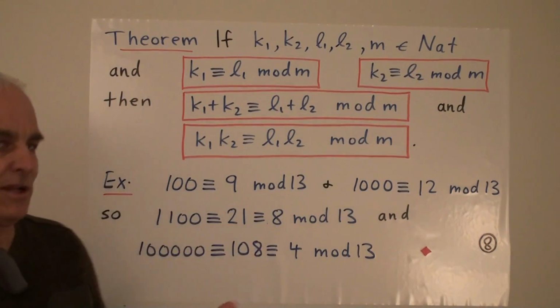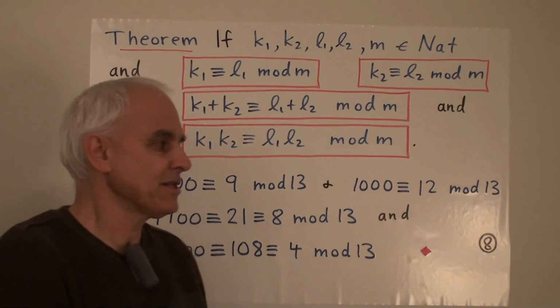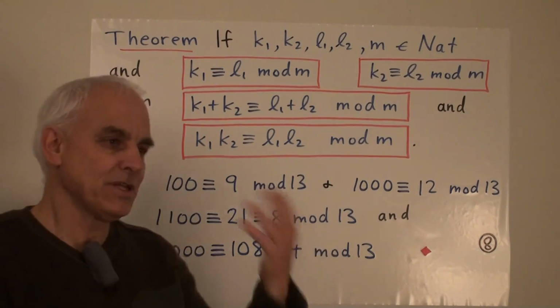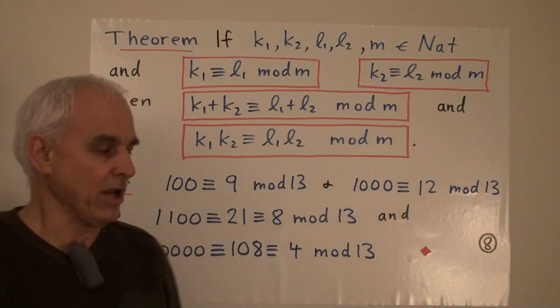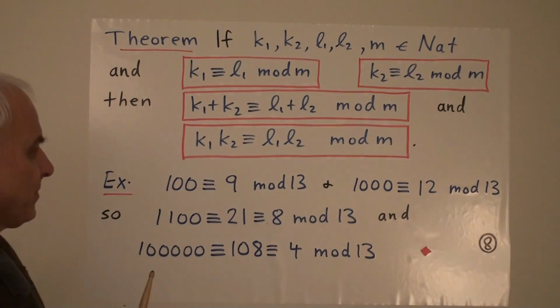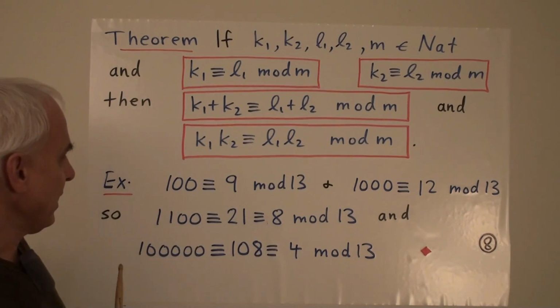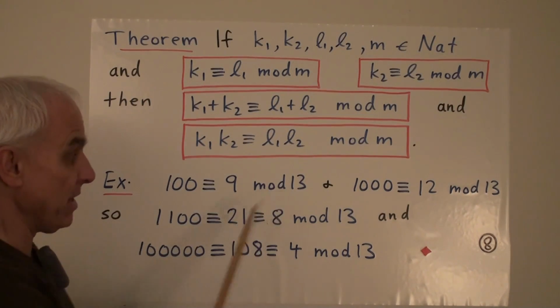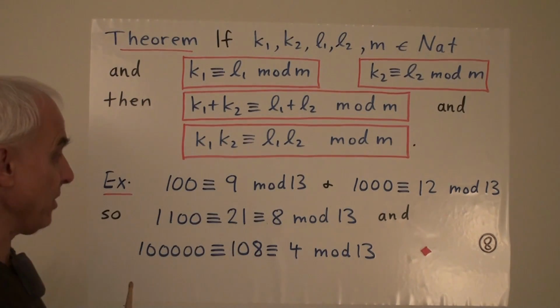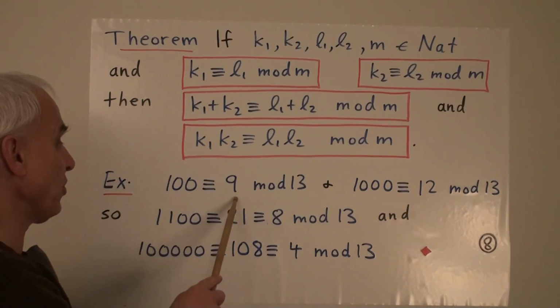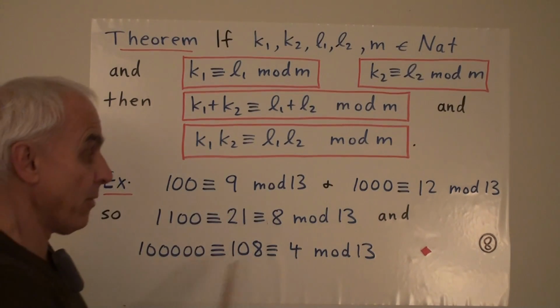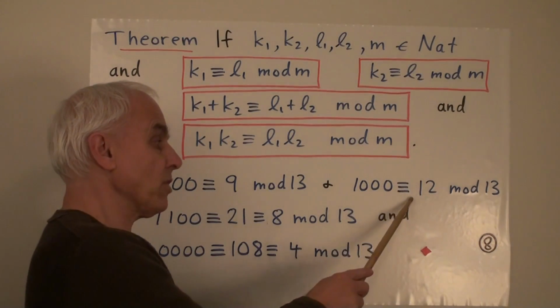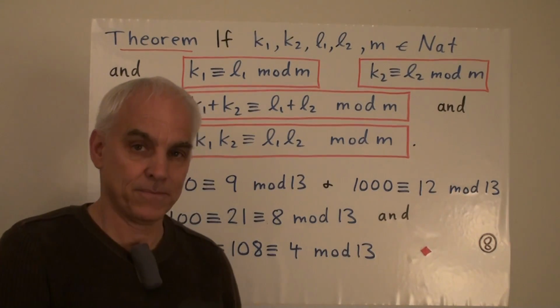Now, these are lovely little exercises that you can use with that last proposition. It's a very nice way of proving it. So, for example, let's have a look at m being 13. Our modulus is m equals 13. Then 100 is congruent to 9 mod 13. We've seen that. And we also calculated that 1,000 is congruent to 12 mod 13.